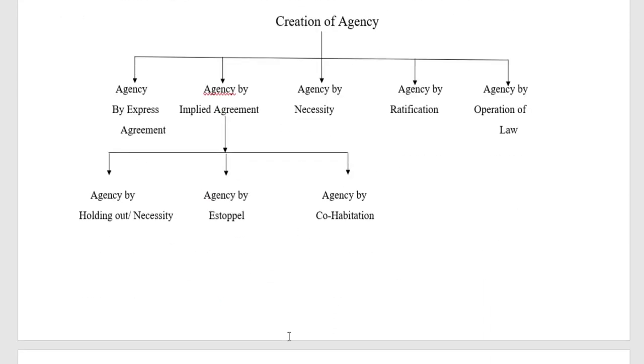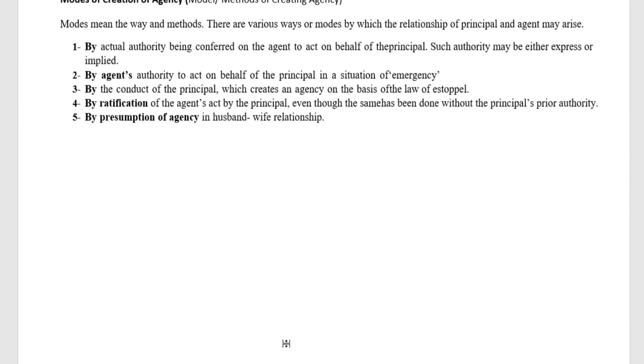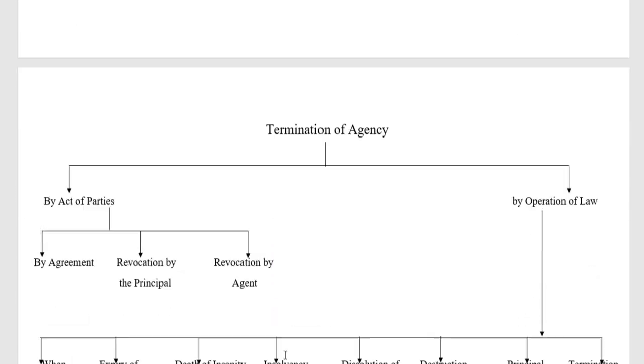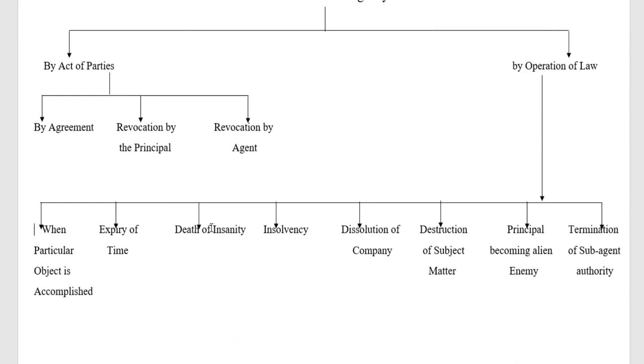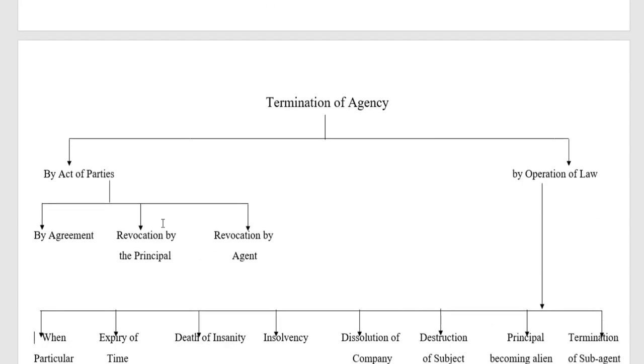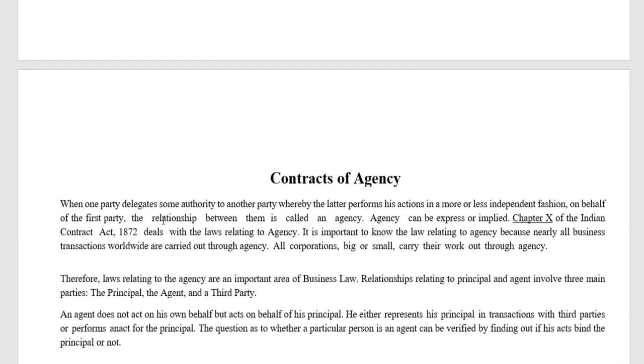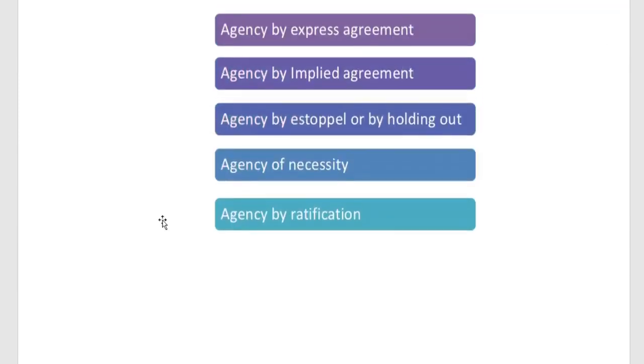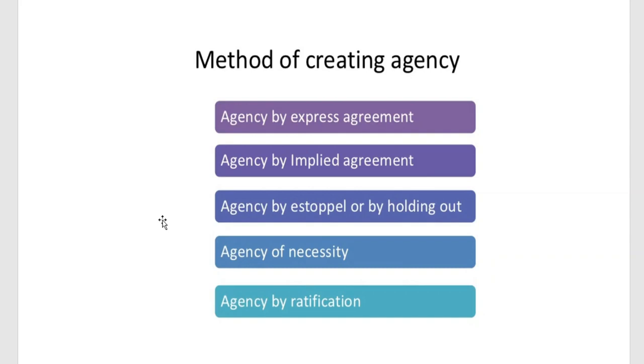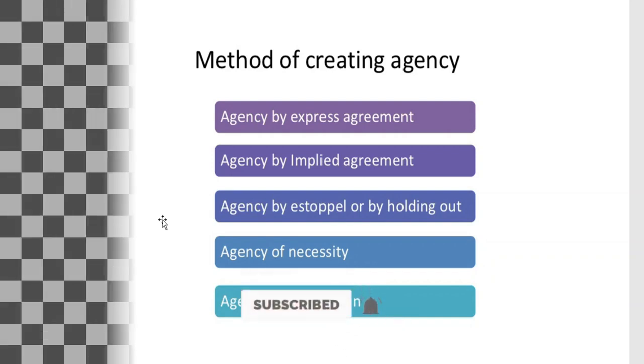And they may ask you with regard to the modes of termination of agency. Under this you have to write the modes of termination of agency. So if you remember these points in this table, it will be very much easier for you to face the examination. So this is about the questions: what is meant by contract of agency, which are all the modes of creation of agency, and which are all the modes of termination of agency.